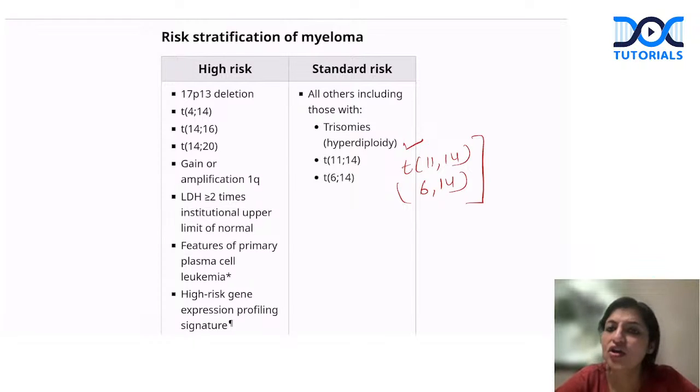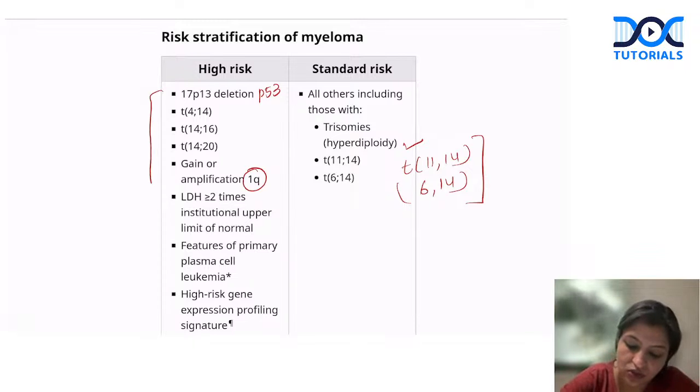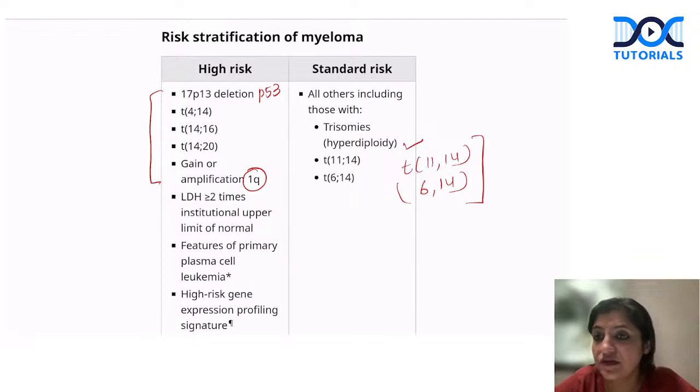Apart from that, t(4;14), t(14;16), t(14;20), 17p deletion, that is the p53 mutation, and gain of 1q are considered high risk. So all these are high risk mutations. Apart from that, if your LDH levels are more than 2 times normal, that means the patient is a high risk patient. Also, if a patient has plasma cell leukemia, that is more than 5% circulating plasma cells, it is considered high risk.